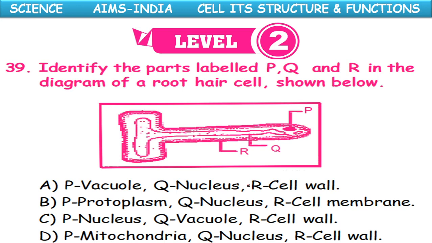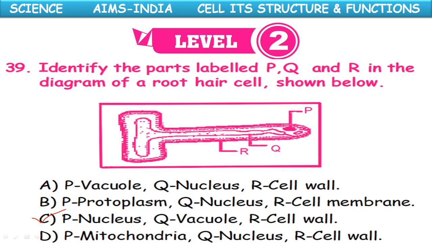Option A, P vacuole, Q nucleus, R cell wall. Option B, P protoplasm, Q nucleus, R cell membrane. Option C, P nucleus, Q vacuole, R cell wall. And option D, P mitochondria, Q nucleus, R cell wall. Okay, identify the labeled parts. No doubt P is the nucleus and Q is the largest part, so that is the vacuole, and R is the outermost, so cell wall.